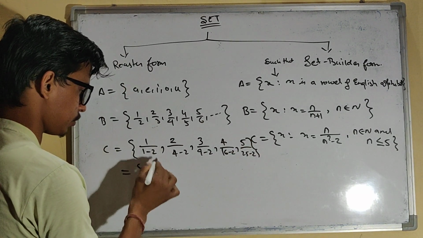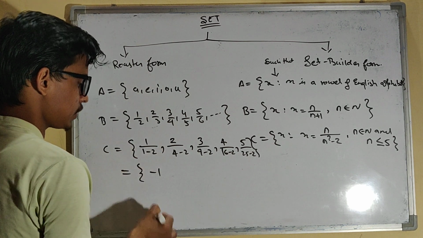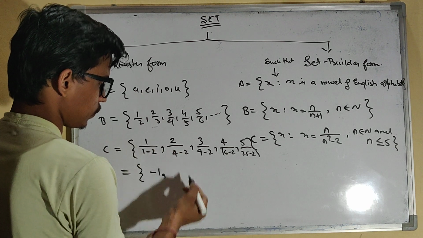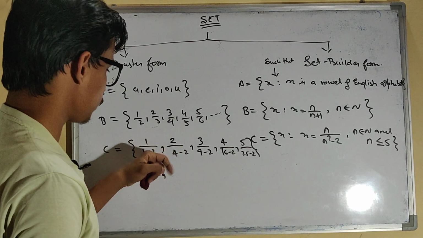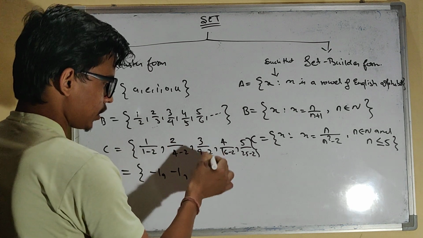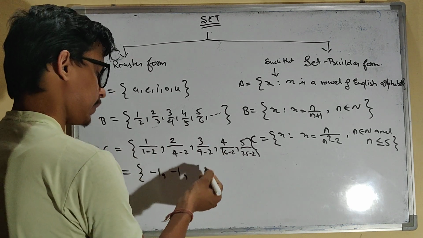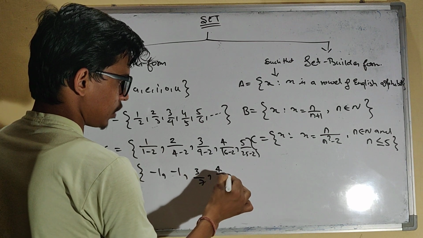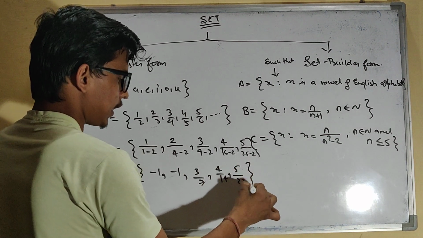After simplification, 1/(1 − 2) is −1, 2/(4 − 2) is 1, 3/(9 − 2) is 3/7, 4/14 is 2/7, and 5/23. Can I write it like this?